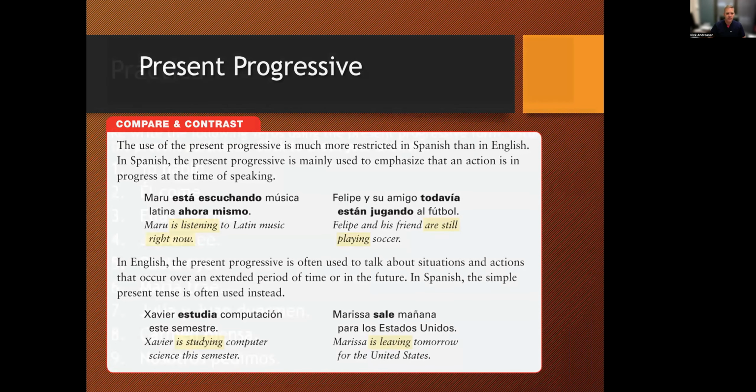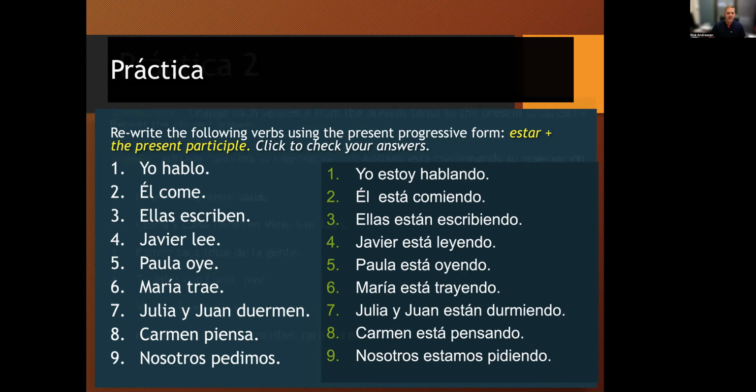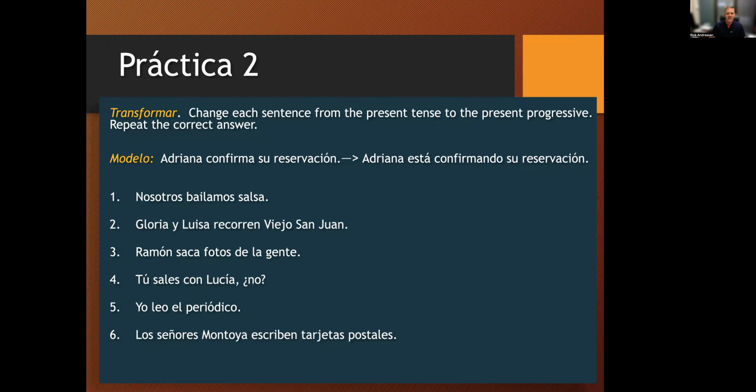Going backwards, so sorry. All right, next one, práctica número 2. You're going to change each sentence from the present tense to progressive tense. Again, a similar thing, but now instead of just doing the subject and the verb, we've added a couple other words in there. So 1 through 6, and come back, we'll take a look at this.